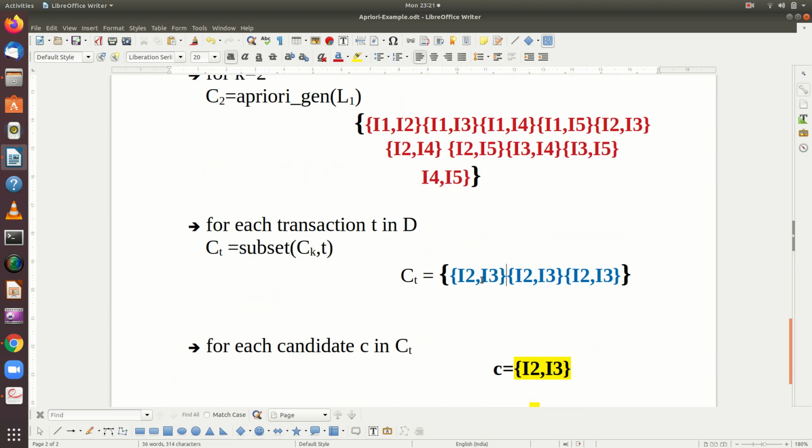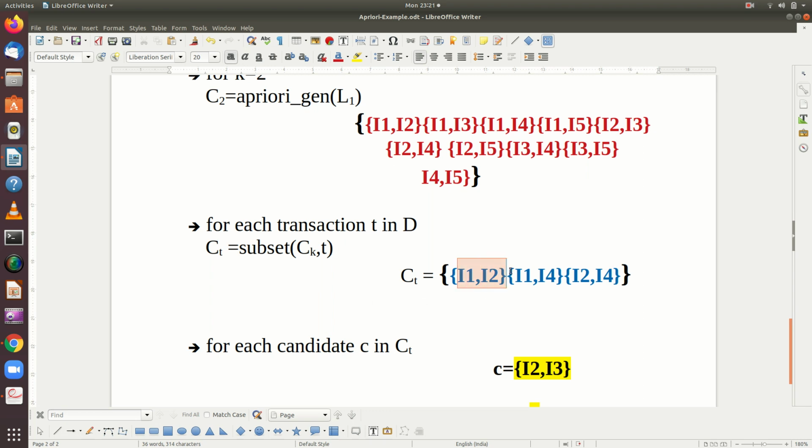So it is I1 comma I2, then I1 comma I4, then I2 comma I4. So these are the 3 candidates which will be available in the given transaction database.